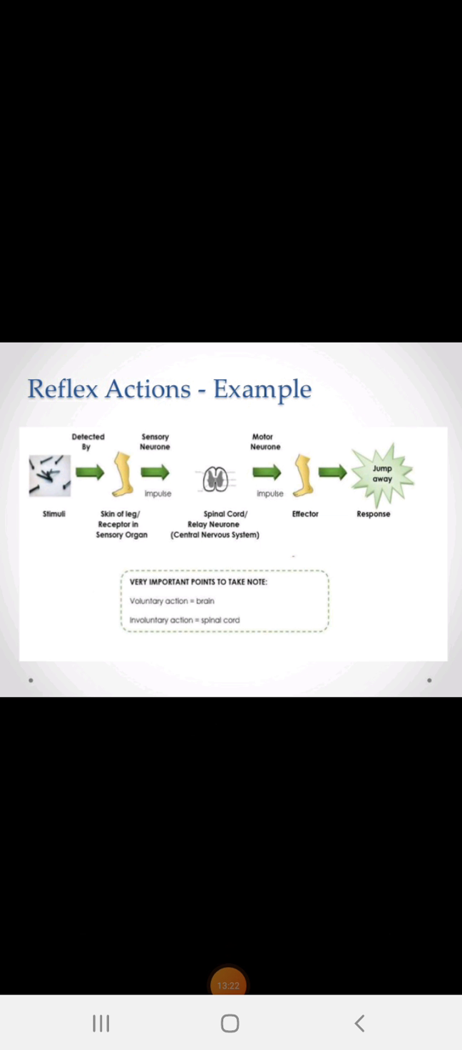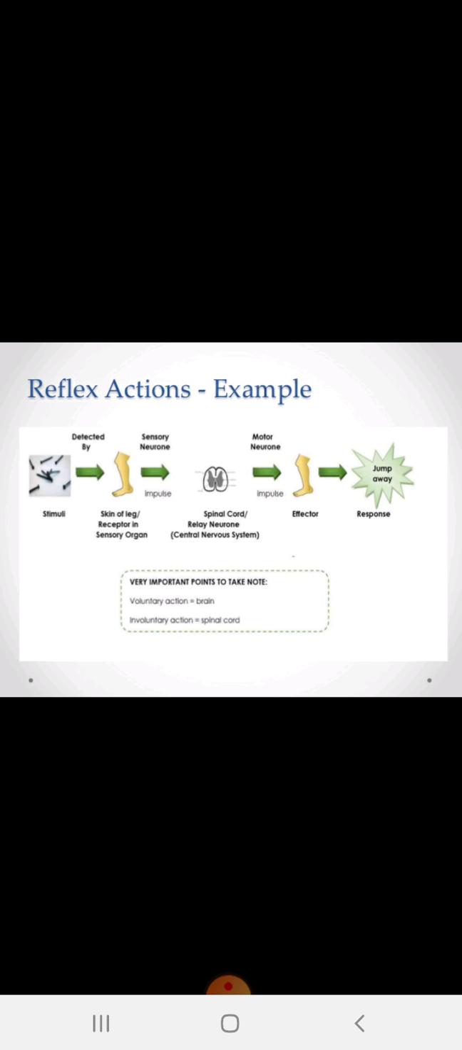Dear students, in the reflex action, let us consider an example. Here we have the stimulus, receptor, sensory neuron, motor neuron and the last one is the response. You may see these iron nails, which act as a stimulus. As you know, they are a little bit sharp. If I suddenly, without any information, keep my leg on this iron nail, then what happens?